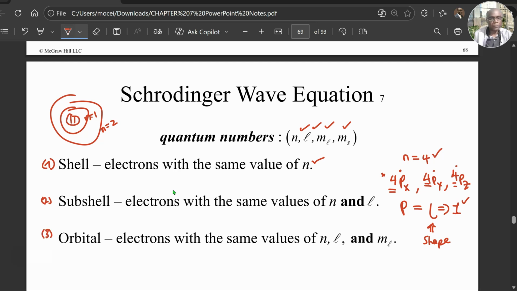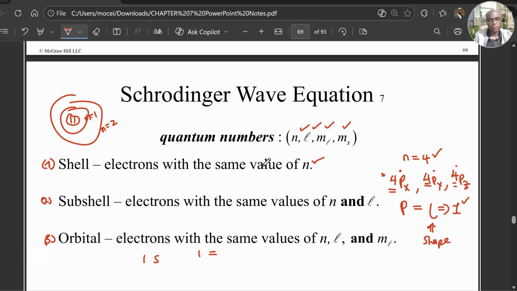Number 3, orbital. In an orbital, electrons will have the same values of n, l, and ml. So you'll have the same principal quantum number, same angular momentum quantum number, and same magnetic quantum number. Let me give you an example. An example of an orbital would be 1s.